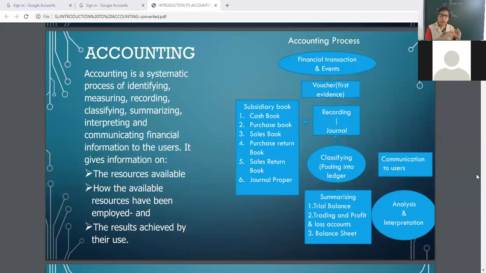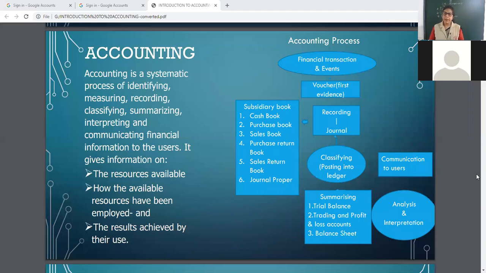Next is sales return. The goods which the organization sold may now be returned by the customer. Various reasons are there behind sales return. Maybe not according to the quality, not according to the prescribed order, and damage.